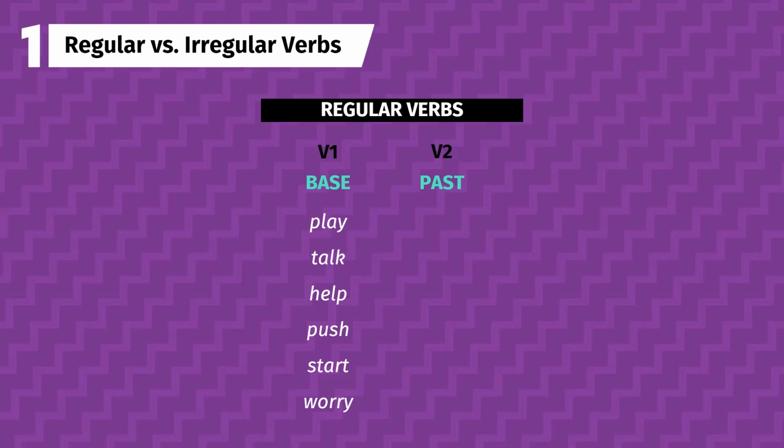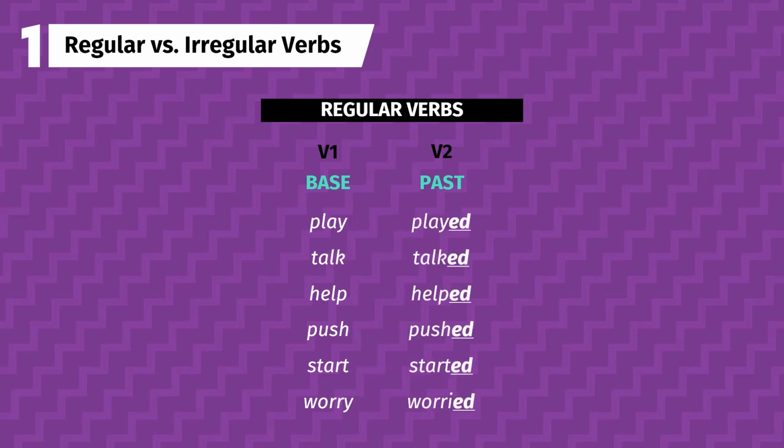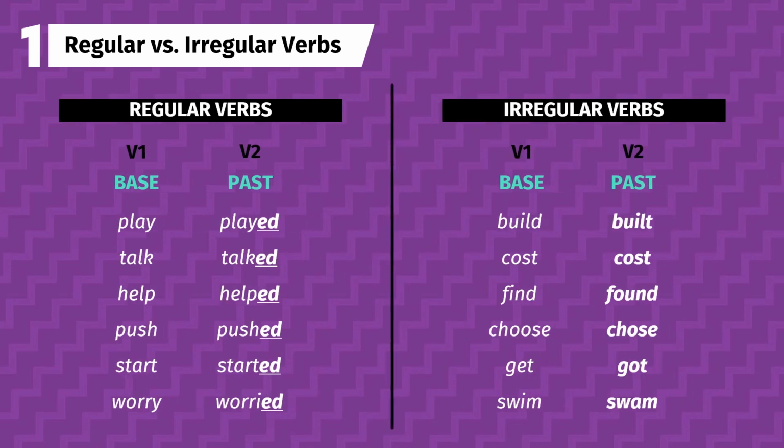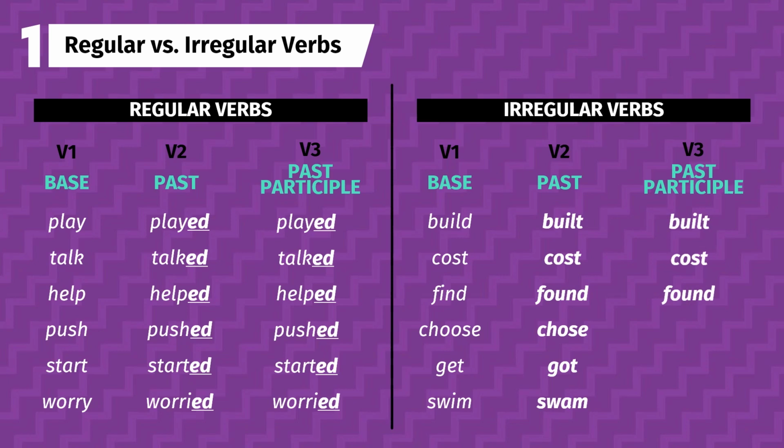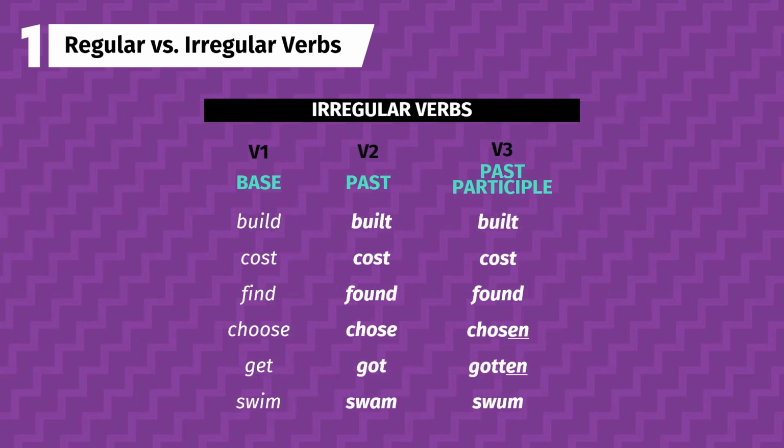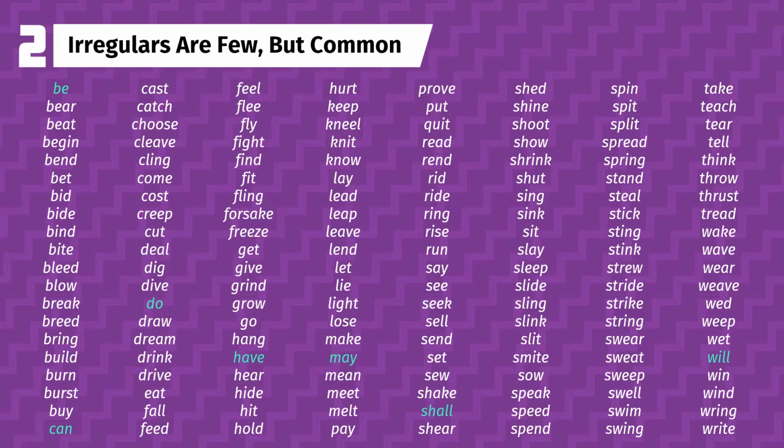1. The past form of most verbs ends with -ed, though irregular verbs take on different forms. The past participle form is identical to the past form for all regular verbs and some irregular verbs. Other irregular verbs, however, might have a different form for past participle, such as an -en ending. You can look up irregular verb lists or charts to see how a verb changes from its base form to past participle.